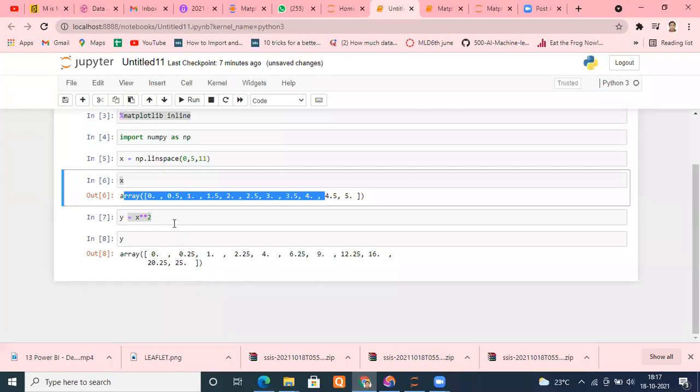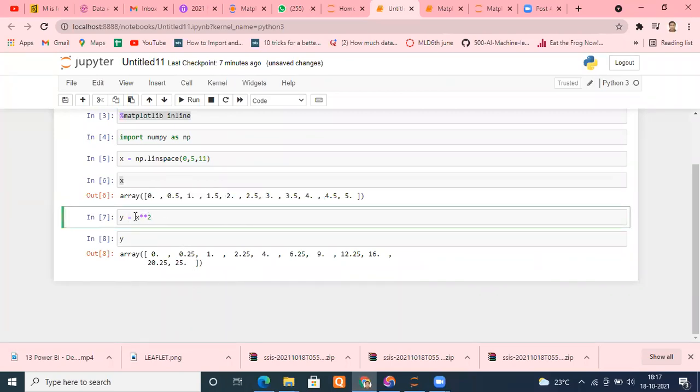Although from this formula we can easily guess that y is nothing but x to the power 2, if we want to see that visually, how can we see that? If you are from a mathematics background, everyone must know that this is the equation of which mathematical curve? Y equals x square. Parabola, yes. Parabola of the form x square equal to 4ay, right? x square equal to 4ay.